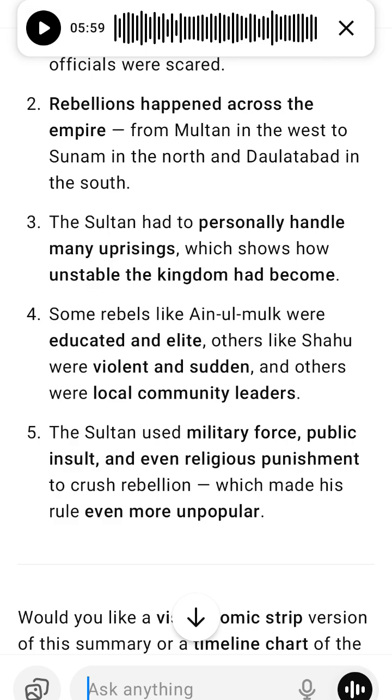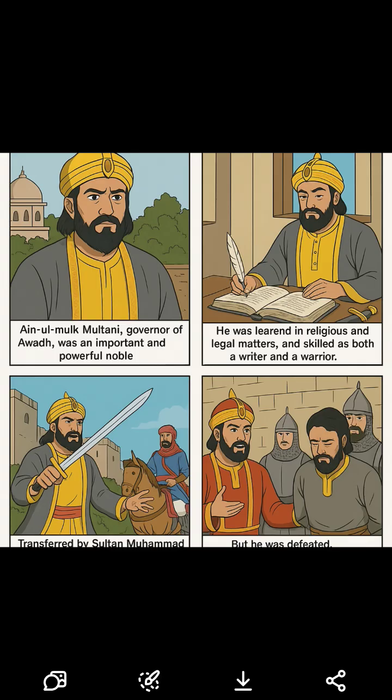10. Rebellion in Sunam and Samana, the Jats and Bhatti Rajputs. Who were they? This rebellion happened in Sunam and Samana, towns in Punjab. They were local chiefs, leaders from the Jat and Bhatti Rajput communities. Jats, a agrarian group. Bhatti Rajputs, a warrior clan known for bravery and local influence. What happened? These local chiefs refused to obey the Sultan, a clear rebellion. Muhammad bin Tughlaq led a military expedition to crush this uprising.